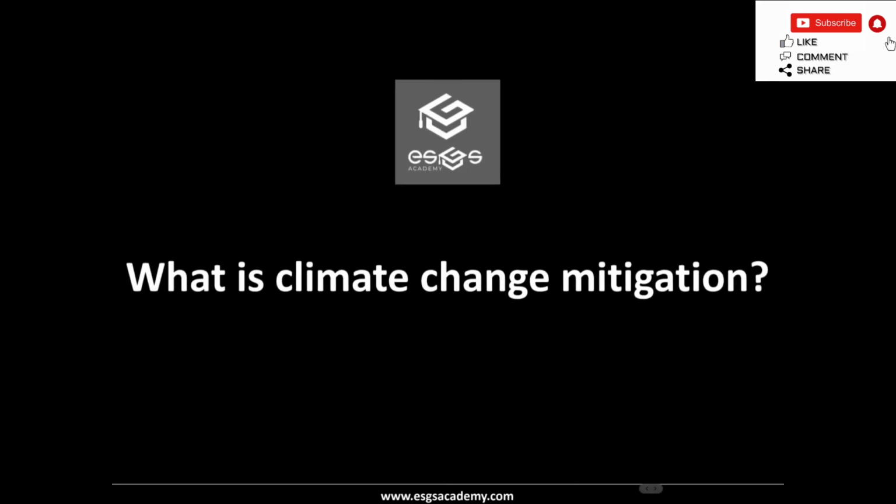Next question is about what climate change mitigation is. Mitigation means reducing or stabilizing the level of greenhouse gases in the atmosphere. This can be done by removing carbon dioxide or carbon from the atmosphere, for example by expanding forest lands, or by emitting fewer greenhouse gases. These are examples of climate change mitigation.